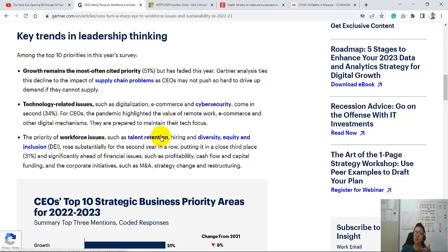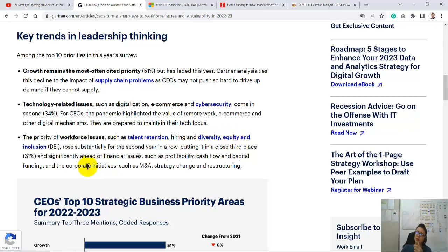Workforce issue, talent retention, still remains the key priority. So you have a talent, but you can't retain it. But there is a more flexible way, right? It's not that you go to another company, but maybe you turn the person into a professional, a freelancer, or contract worker. So you give them freedom, remote work, and also diversity, equity: gender diversity, race diversity, equity, and inclusion.